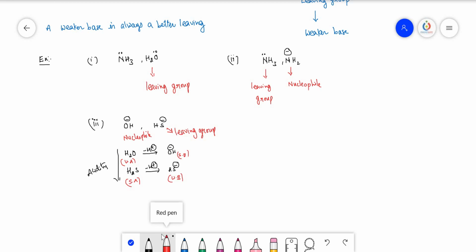I am just discussing the common nucleophiles and leaving groups that we generally encounter in regular classes. Then they may ask a question about F minus, Cl minus, Br minus and I minus.